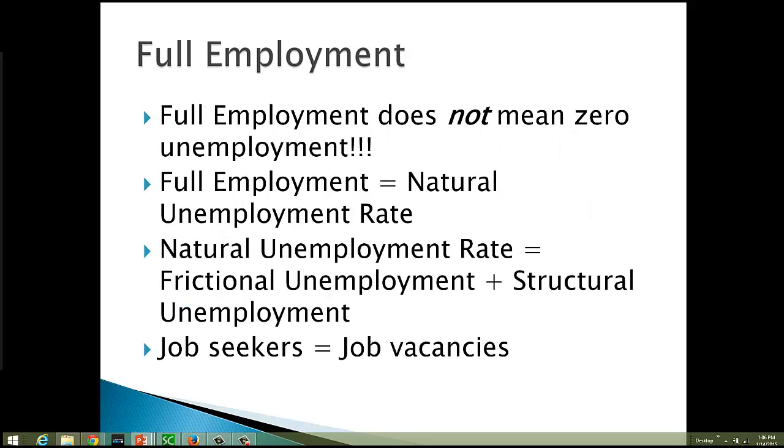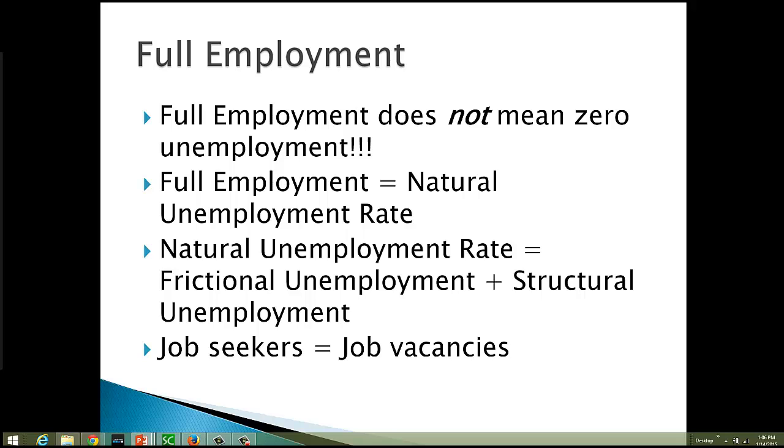So what does it mean if we say that we have full employment? Well, let me tell you what it doesn't mean. It does not mean that the unemployment rate is zero. Okay? When we say that the economy is operating at full employment, what we're saying is that we're operating at something called the natural unemployment rate. The natural unemployment rate is equal to the frictional unemployment rate plus the structural unemployment rate.